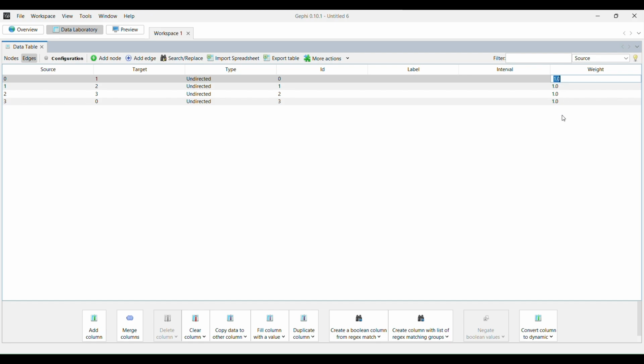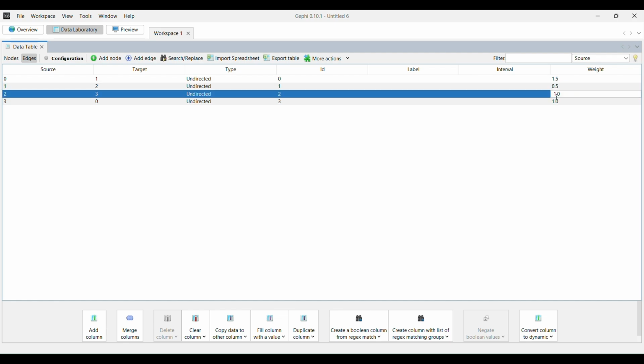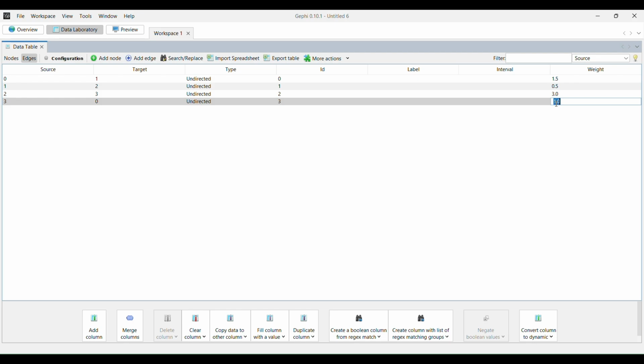It can be anything greater than 1. It can be 0. Whatever number, or it can be very large numbers. Whatever numbers that you want to add, you can put here. So once you've changed all of the weights for your network, you'll see them show up on the screen all the way on the right side over here.